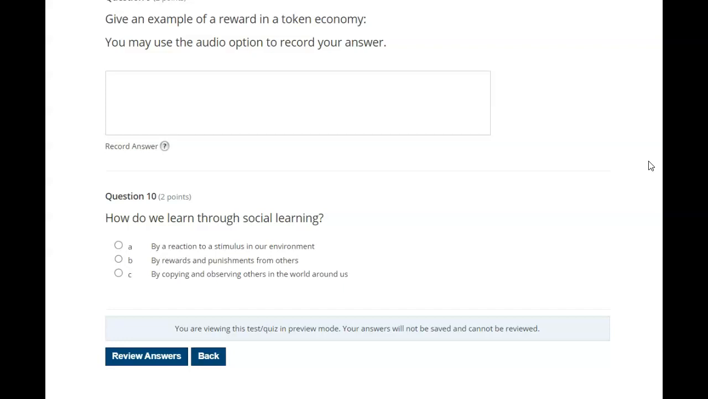How do we learn through social learning? A. By a reaction to a stimulus in our environment. B. By rewards and punishments from others. C. By copying and observing others in the world around us.